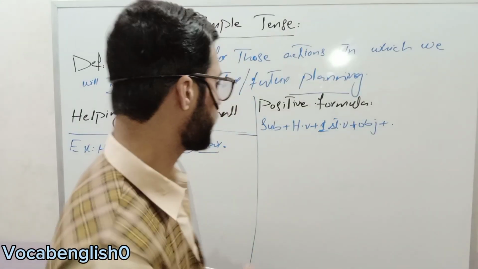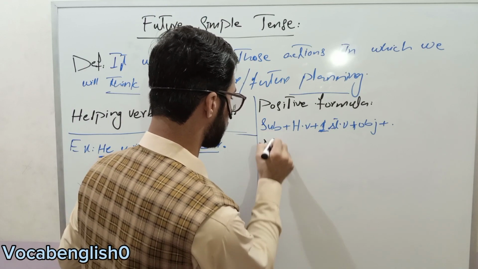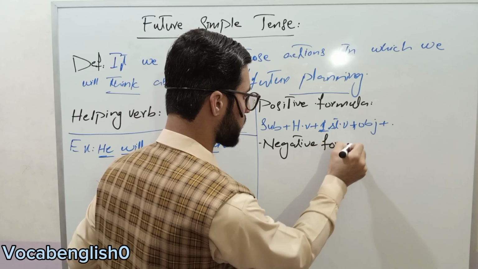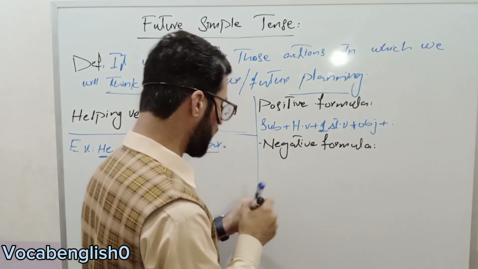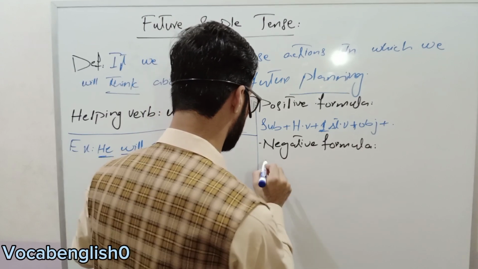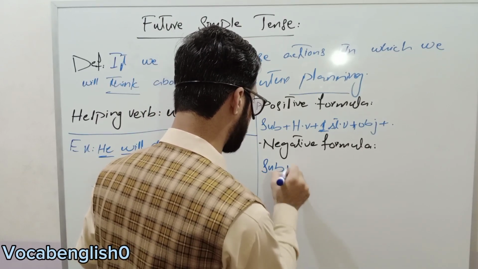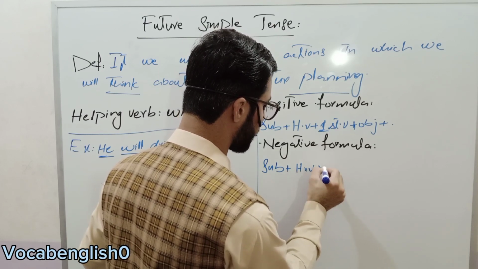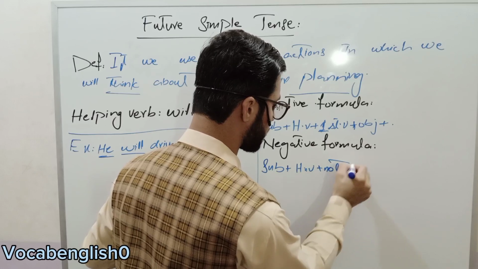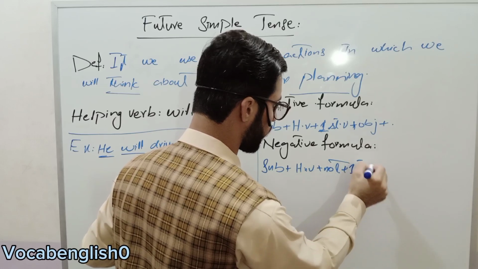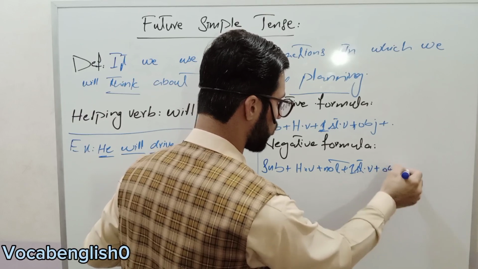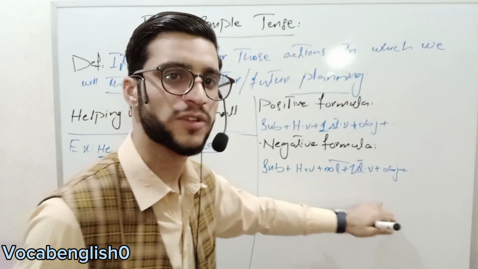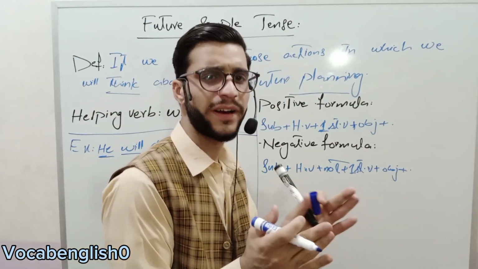Now the next is negative formula. What is the negative formula? Subject plus helping verb plus not plus first form verb plus object plus full stop. It is our negative formula.